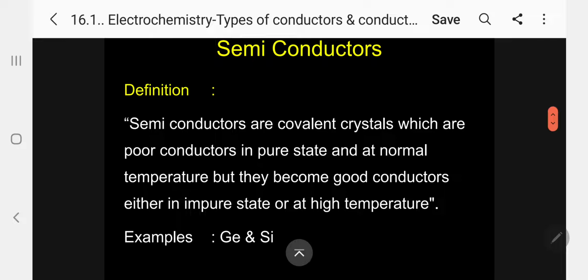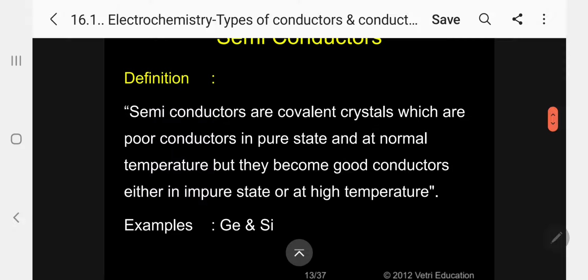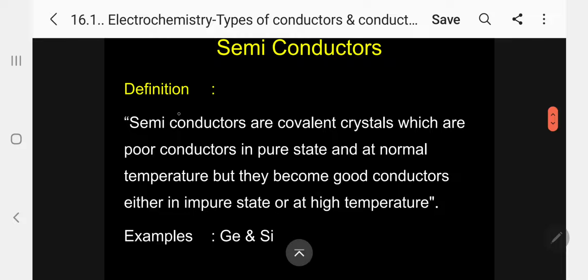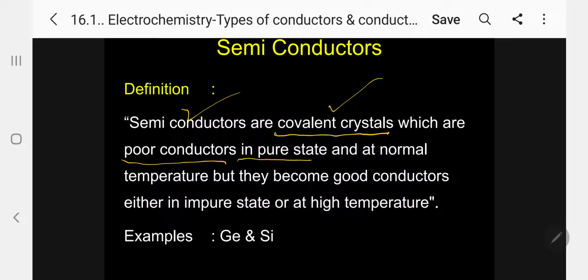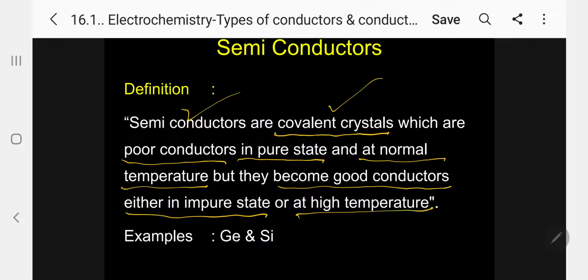Now, let me go for the fourth one, semiconductors. What is a semiconductor? Semiconductors are covalent crystals which are poor conductors in pure state and at normal temperature, but they become good conductors either in impure state or at high temperature.